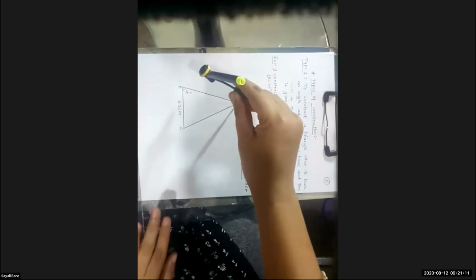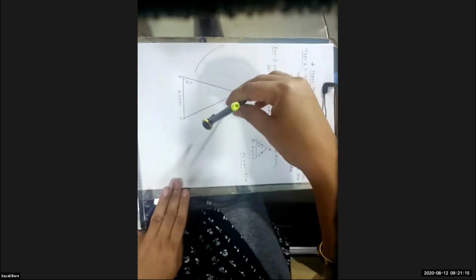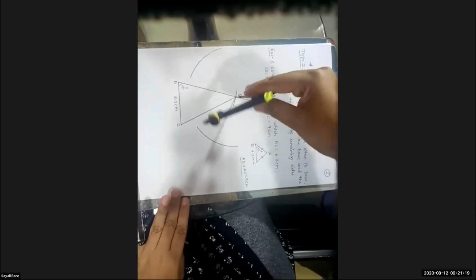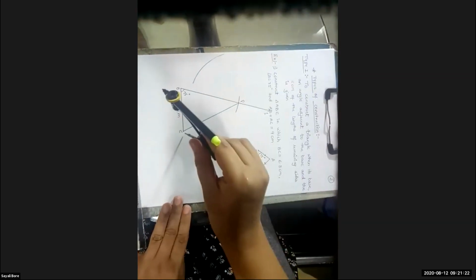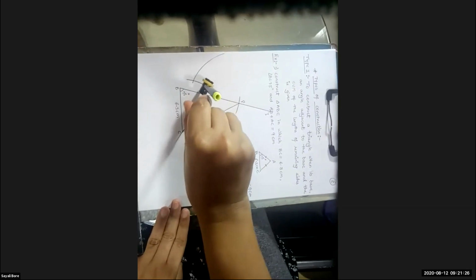I will keep it on P, cut the arc, one arc up and one arc down. Same, keep it on C, cut the first arc.